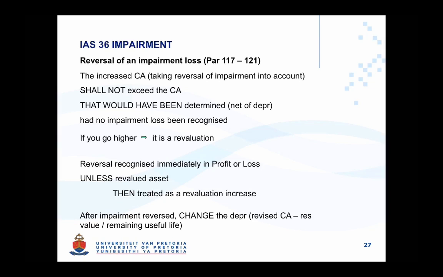The limitation should also not be ignored on an asset that is held under the revaluation model. If you reach the historical carrying amount of this asset with your reversal, and there may still be an amount above that carrying amount possible, you can go back to IAS 16 and consider doing a revaluation above the carrying amount. Remember, though, that your limitation on the reversal of the impairment is still the carrying amount of that asset. Anything above would need to be in terms of IAS 16.